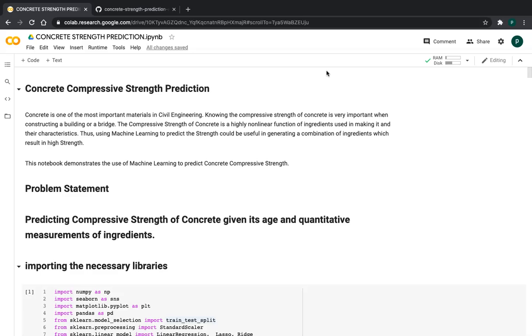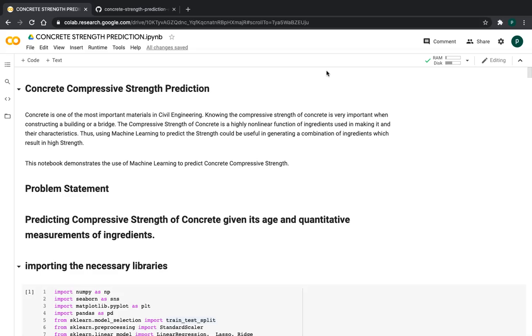Why did I choose this project? Because concrete is one of the most important materials. Knowing the compressive strength of concrete is very important when constructing a building or a bridge or anything. The compressive strength of concrete is a highly non-linear function, friends. This property gave me interest to predict the strength. We can predict because we have machine learning. There are different types of algorithms to tackle this type of nonlinear functions. So I chose this project, friends. This is the main motto behind this project.